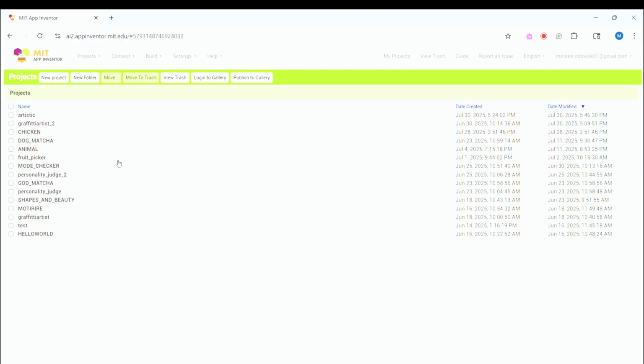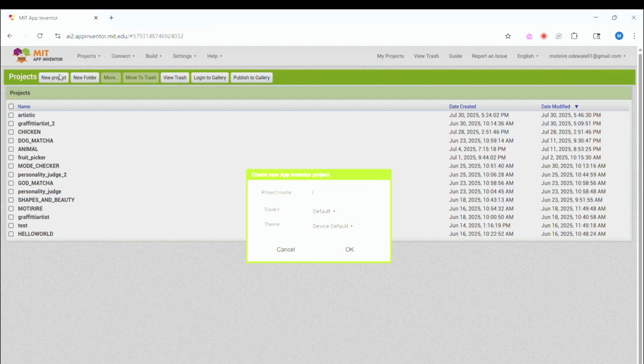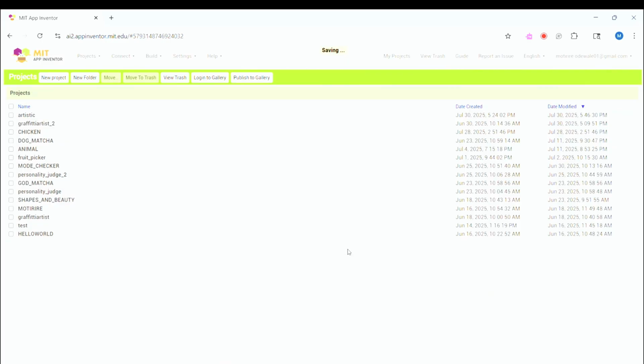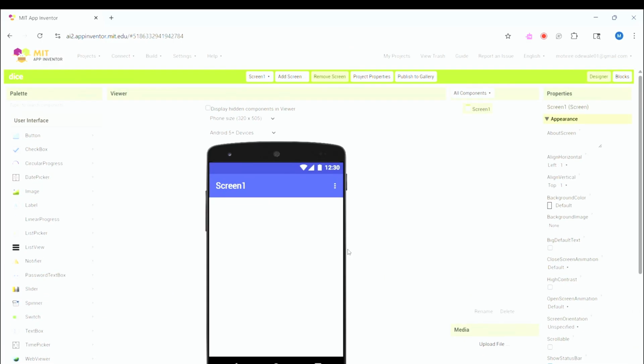Let's get started. When you open your MIT App Inventor, you press new project. Then we'll put our project name as dice. It opens up to us. In this project, we'll be making a dice game that once we shake our phone or once we tap the button, it should give us a random number from 1 to 6.